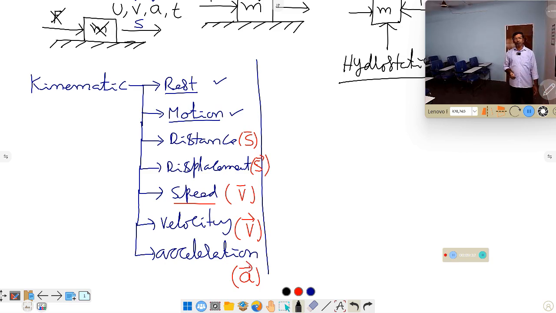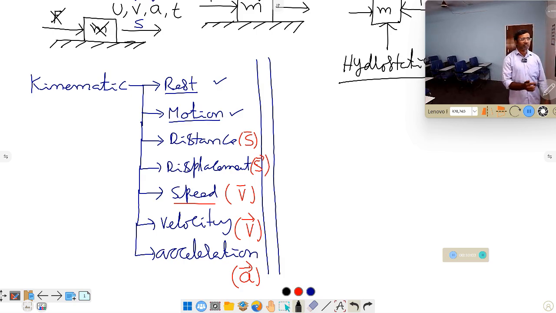Acceleration of a body is a vector quantity. So you have to know well beforehand what is scalar and what is vector. Only after that can we understand this topic: what is a scalar quantity, what is a vector quantity, what is distance, what is displacement, like that. Now we are going to discuss directly the concept of